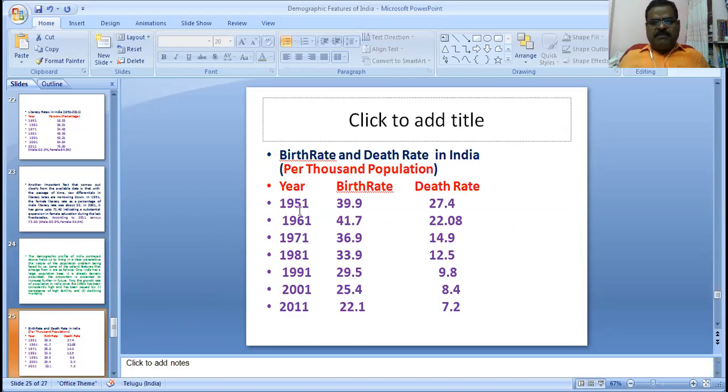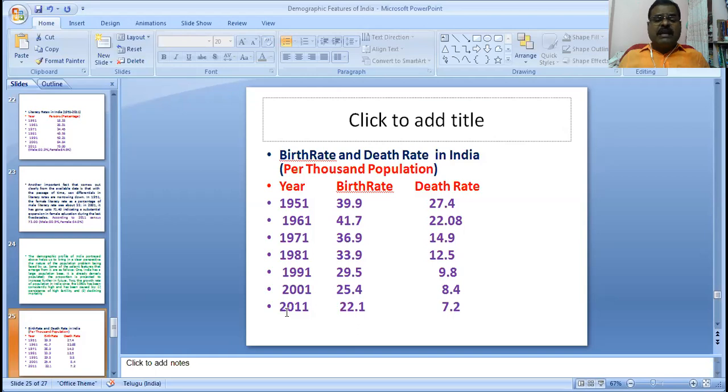Observe: 1951, birth rate 39.9, death rate 27. 1961, birth rate 41.7, death rate 22.8. 1971, birth rate 36.9, death rate 14.9. 1981, birth rate 33.9, death rate 12.5. 1991, birth rate 29.5, death rate 9.8. 2001, birth rate 25.4, death rate 8.4.